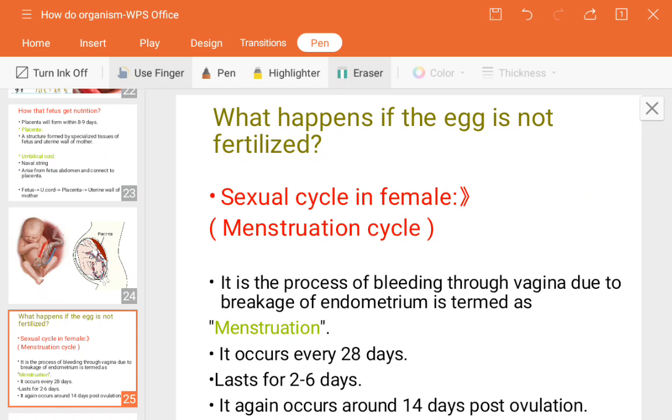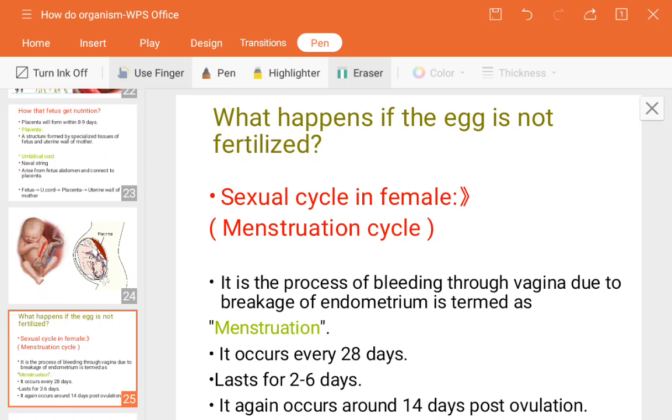Now this much is about fertilization. Now there is one more question. We have just heard the word menstruation, but now in detail, what is meant by the menstruation cycle? As I have told you, it's a monthly or periodic cycle which comes every 28 days or after 14 days. Now there is one more name for the menstruation cycle, the sexual cycle in females. Why is it called a sexual cycle in females?